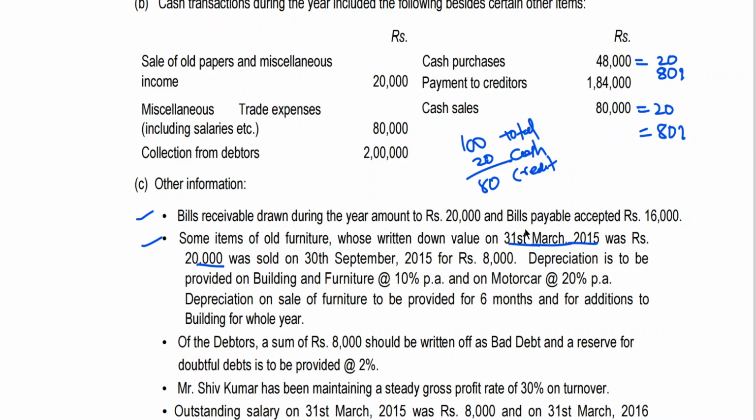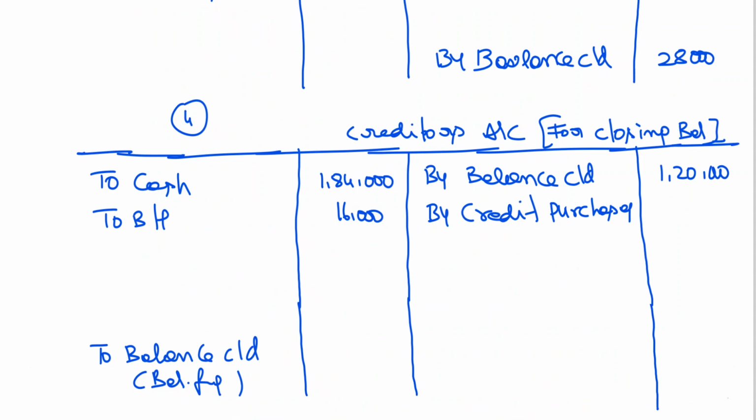Credit purchases, you can see here. So let us assume total purchases or total sales as 100. 20% is cash for this particular problem, because he said 20% is cash in both cases, either for cash purchases or for cash sales. The credit is 80%. So instead of going for separate working notes, you'll understand. 48,000 is equal to 20%, 80% how much? 48,000 into 80 by 20.